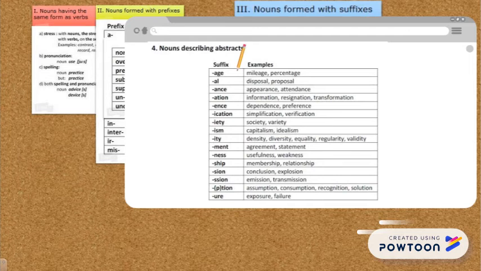Nouns describing abstracts are a much wider field of nouns, such as mileage, percentage, disposal, proposal, appearance, attendance, information, resignation, transformation, dependence, preference, simplification, verification, society, variety, capitalism, idealism, density, diversity, equality, regularity, validity, agreement, statement, usefulness, weakness, membership, relationship, conclusion, explosion, emission, transmission, assumption, consumption, recognition, solution, exposure, failure.